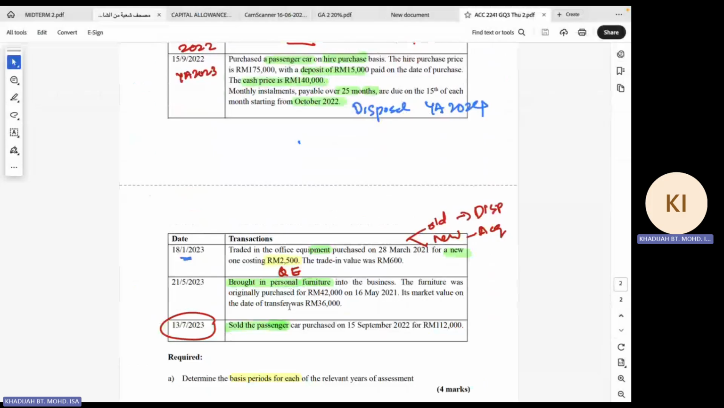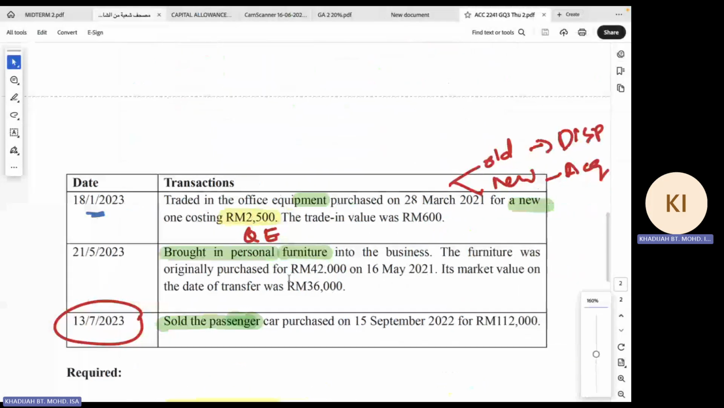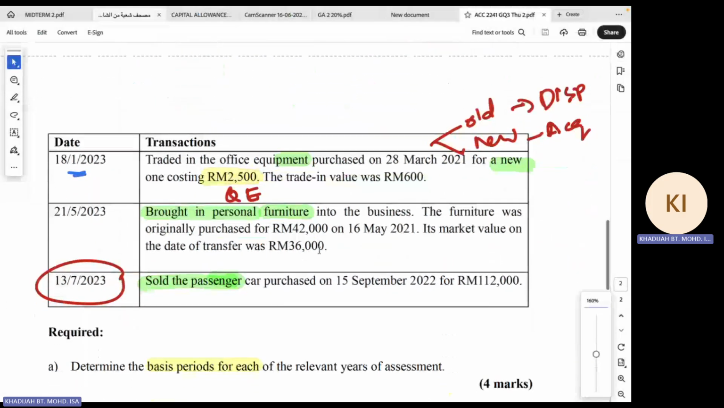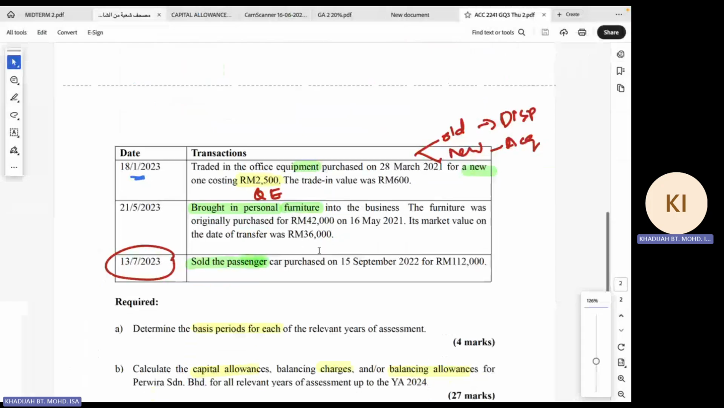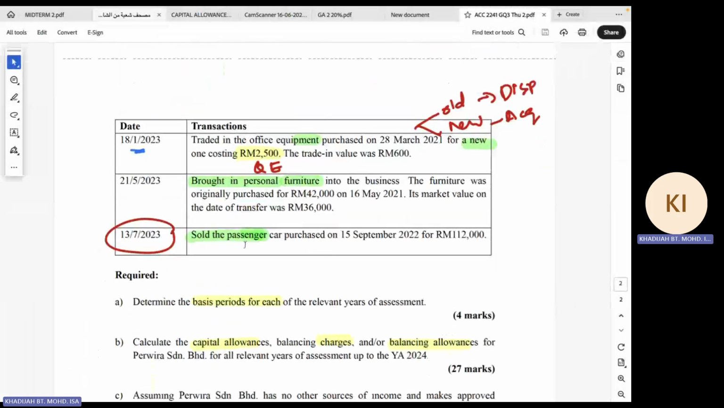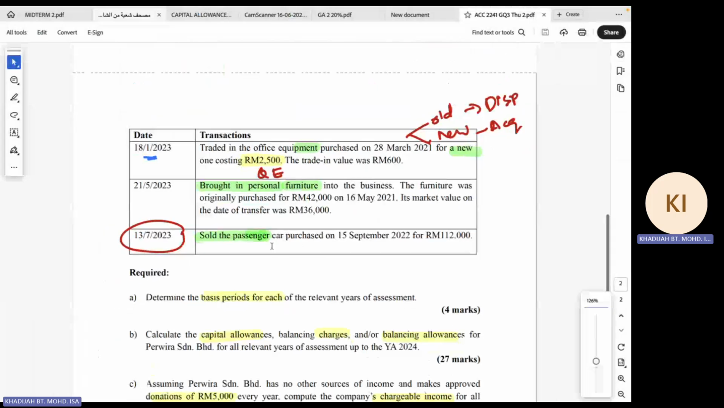All right, and this one is special because we have brought personal furniture into the business. So you should know from the textbook, there is a discussion on this issue. And again, for the passenger car, it is a clawback because of disposal within 2 years.